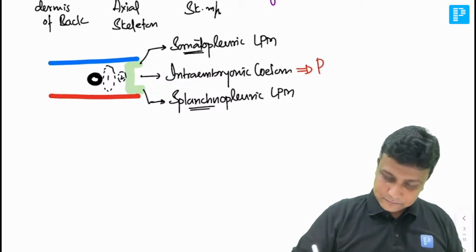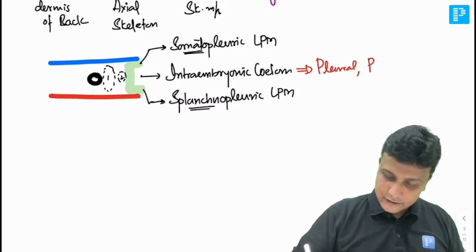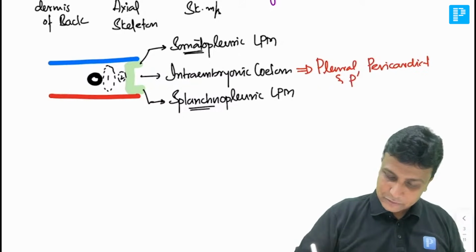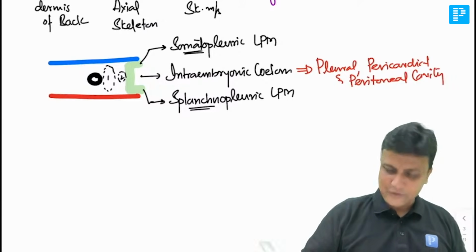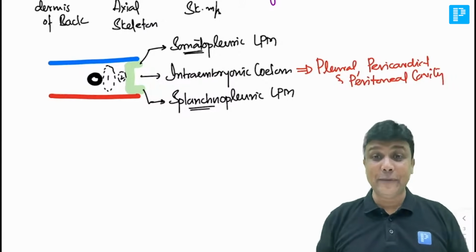ओके, सो इट इज गोइंग टू फॉर्म द प्लूरल, then it is going to form the pericardial and peritoneal cavity. That's all. Already this was even asked in the NEET PG exam also.